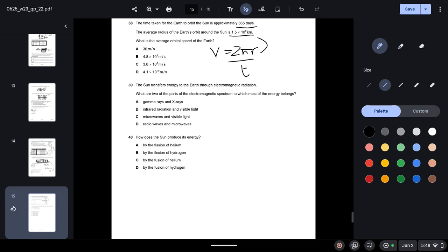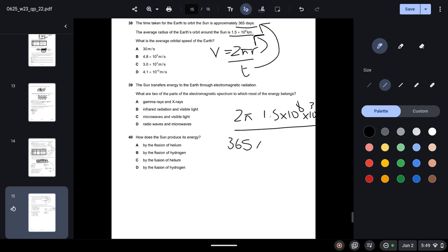The radius we know is this much and time is 365 days, but here you will have to be careful. You will have to convert the days into seconds. So it will become 2 pi, radius we know 1.5 times 10 to the power 8 kilometers, converted into meters, so multiply by 10 to the power 3, over time, so 365 days.